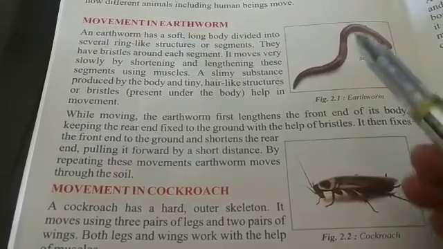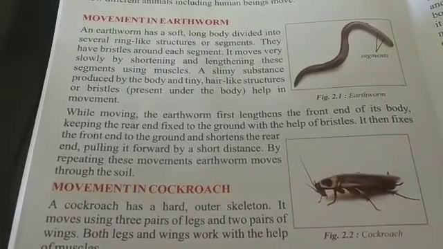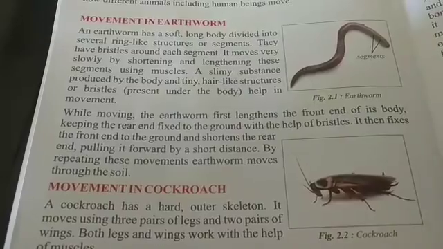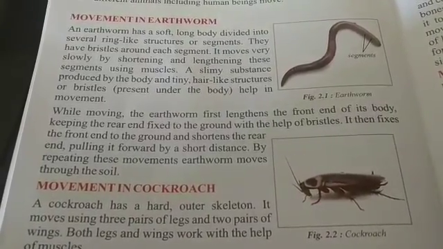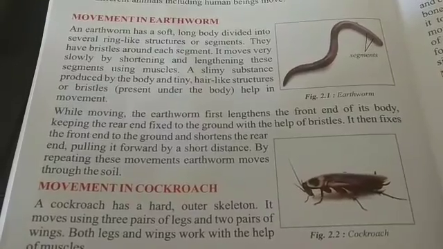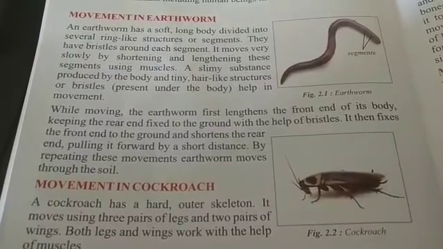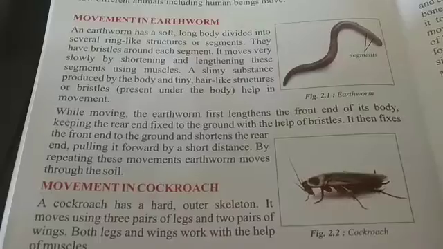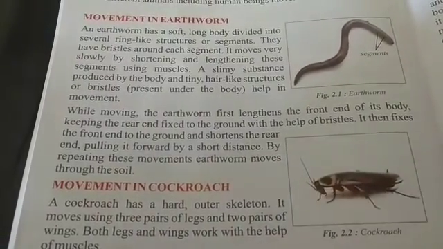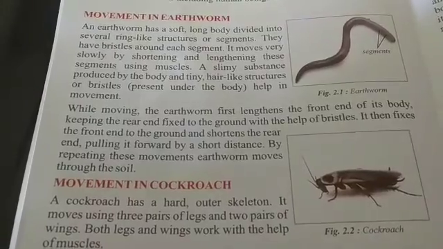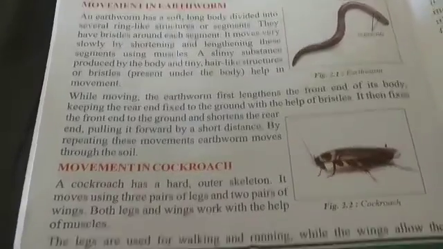Then the same will happen but in the opposite direction. The front side will be fixed and the rear side will shorten, pulling it forward by a short distance. So by repeating these movements, an earthworm can move, and that movement is quite slow.